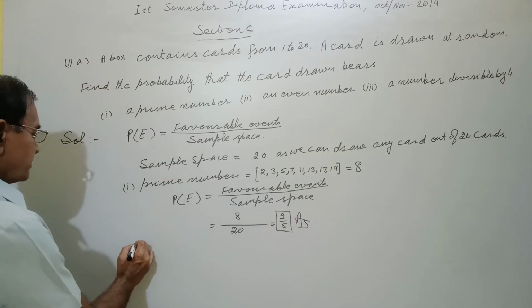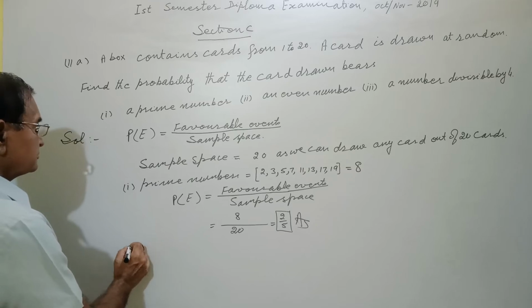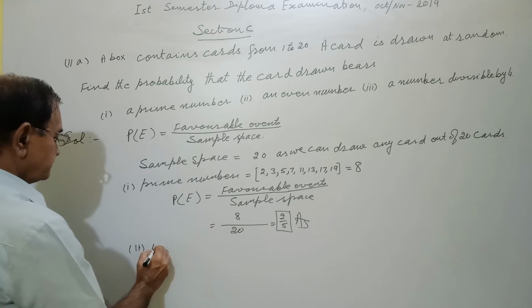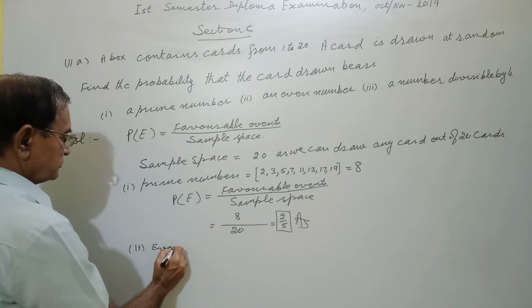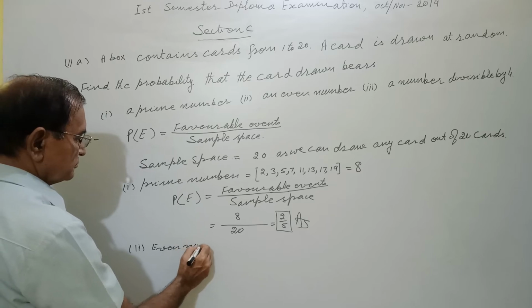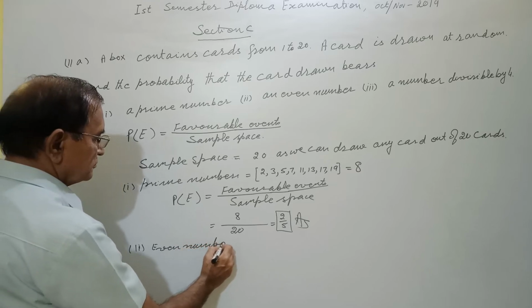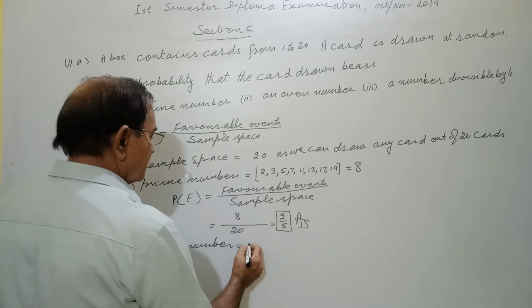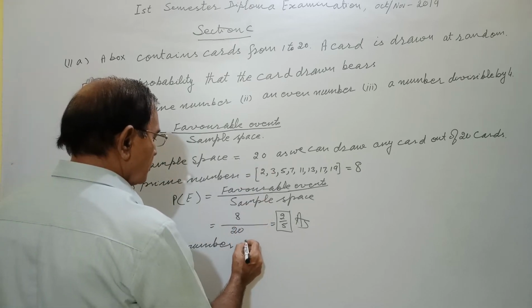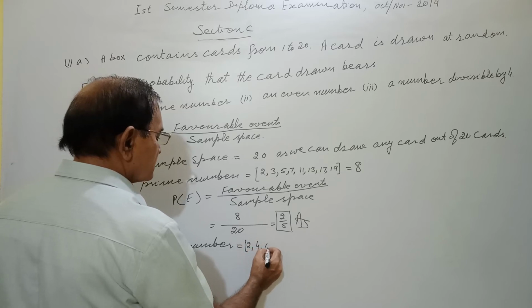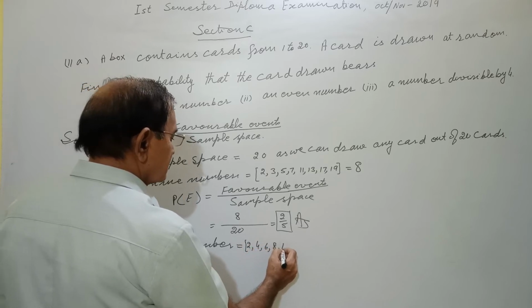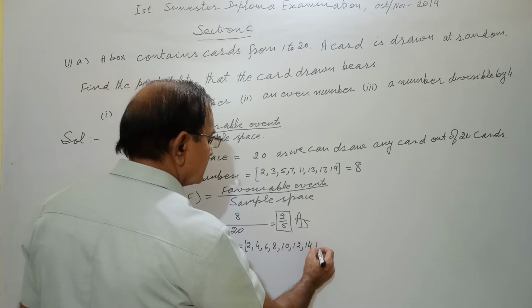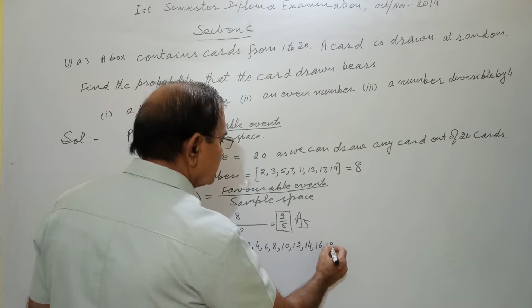Then second part, even numbers. Even numbers up to 20 you will get 2, 4, 6, 8, 10, 12, 14, 16, 18.